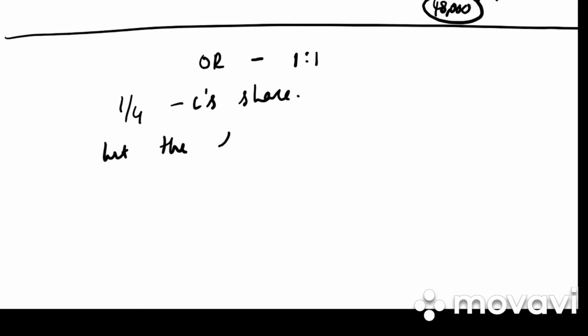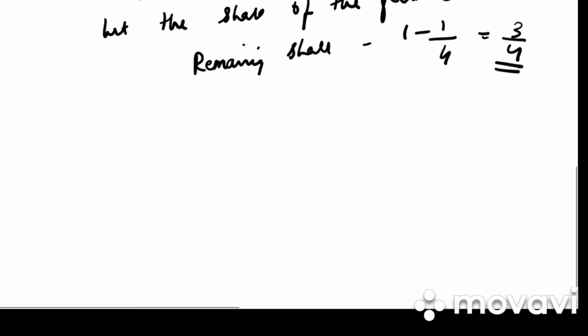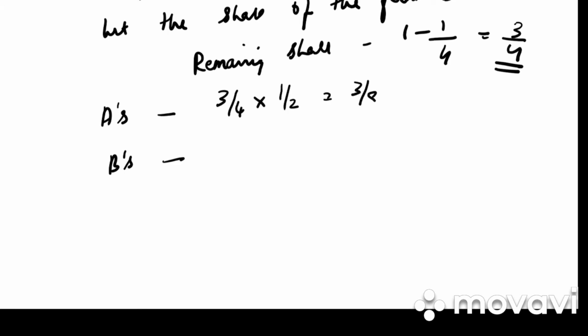So let the share of the firm be 1. तो remaining share कितना है? Remaining share is 1 minus 1/4, that is 3/4. So A's sacrifice ratio and B's sacrifice ratio we need to find out. 3/8, 3/8.